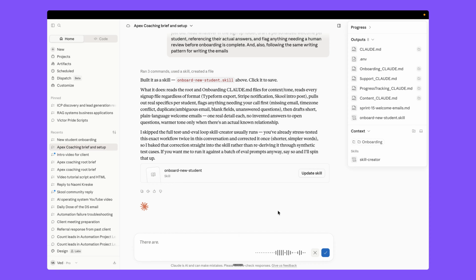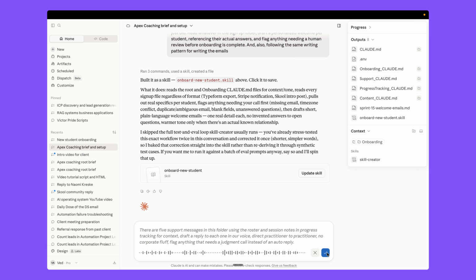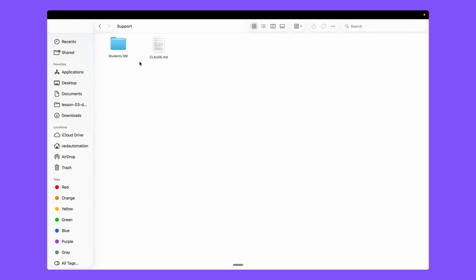There are five support messages in this folder. Using the roster and the session notes in progress tracking for context, draft a reply to each one in our voice: direct, practitioner to practitioner, no corporate fluff. Flag anything that needs a judgment call instead of an auto reply. We have a support folder; it reads all five DMs and writes a reply for each student, right?